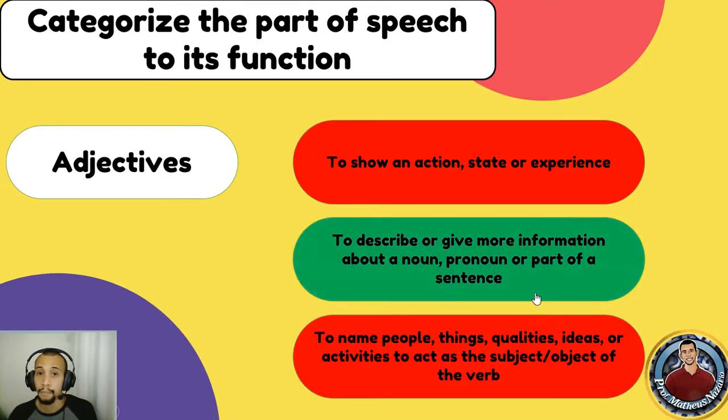It's important to remember that adjectives usually come before a noun or after a copular verb. Okay, so I can say the sky is blue. So blue is giving the characteristic. It's giving more information about the sky. Or if I say the yellow girl, I don't know, anyway. So yellow is giving a feature of the next noun. Okay, because remember, in English, the nouns always come at the end of the sentence.